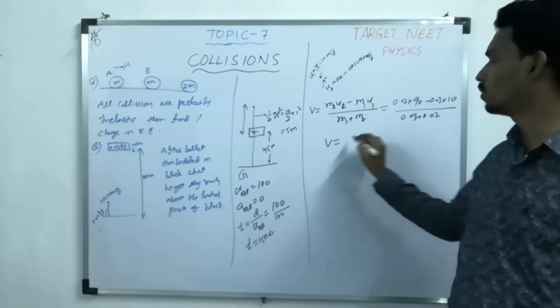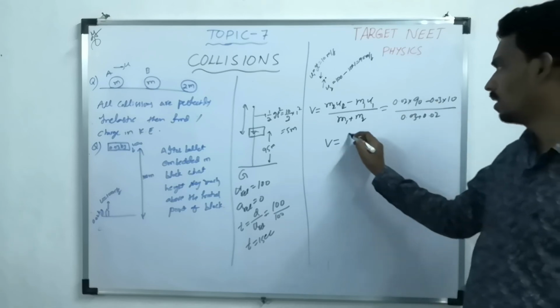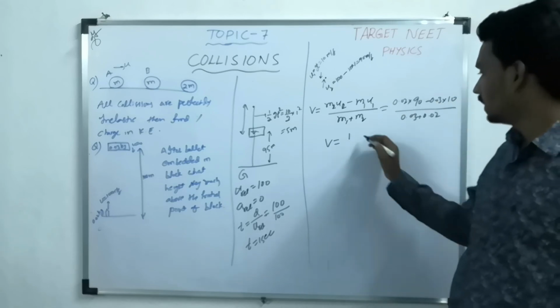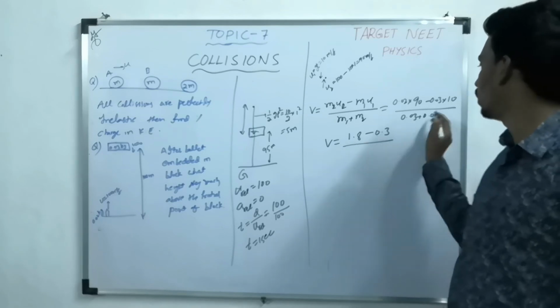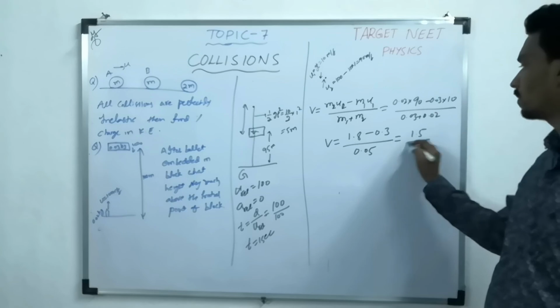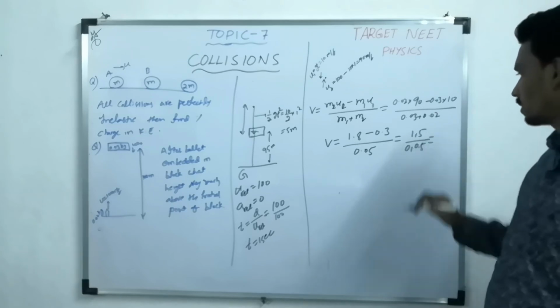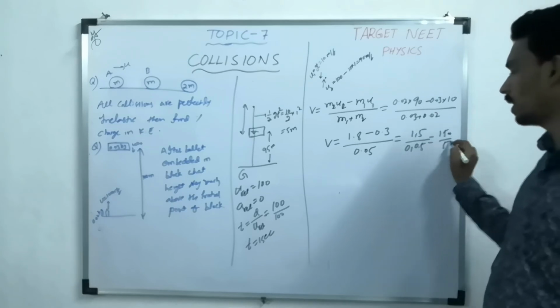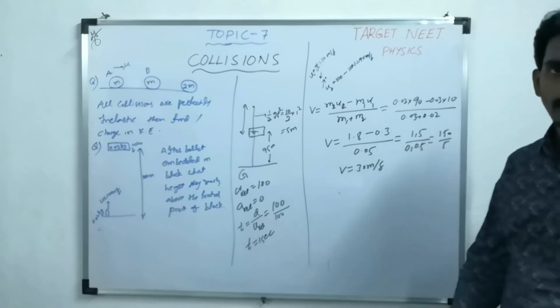So this is 1.8 minus 0.3, whole divided by 0.05. This becomes 1.5 by 0.05, so 150 by 5. So the velocity becomes 30 meter per second.